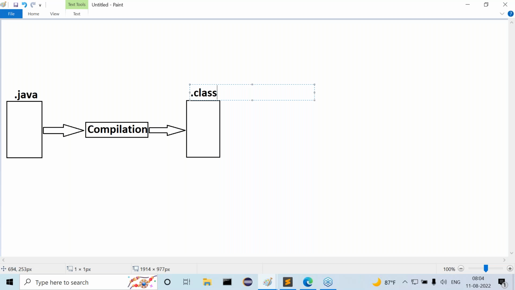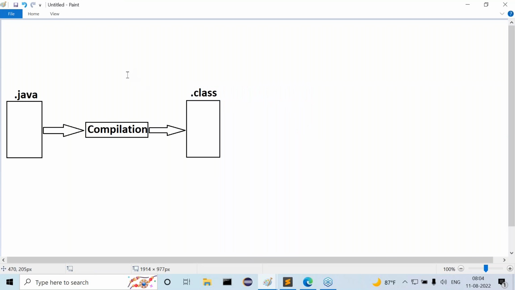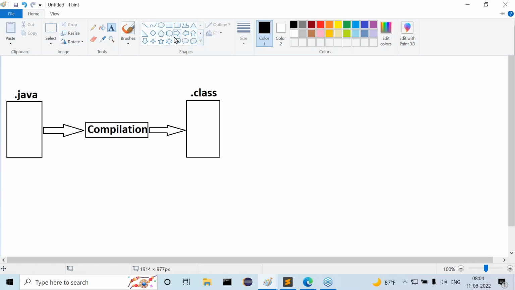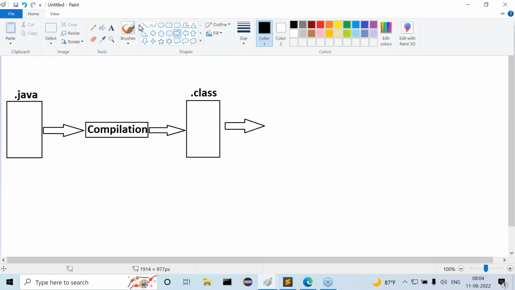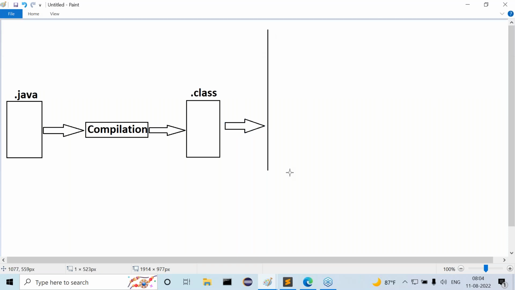Understand this clearly. So here, we are getting a .class file. Whenever we get a .class file, we have to execute our program. Later on, I'll tell you how to execute our program also. Now observe this clearly. We need to execute this program, no? If we want to execute this program, multiple times I want to execute the program.